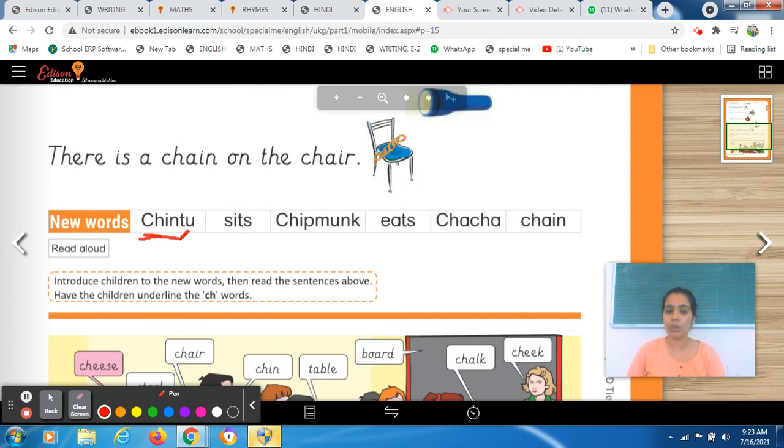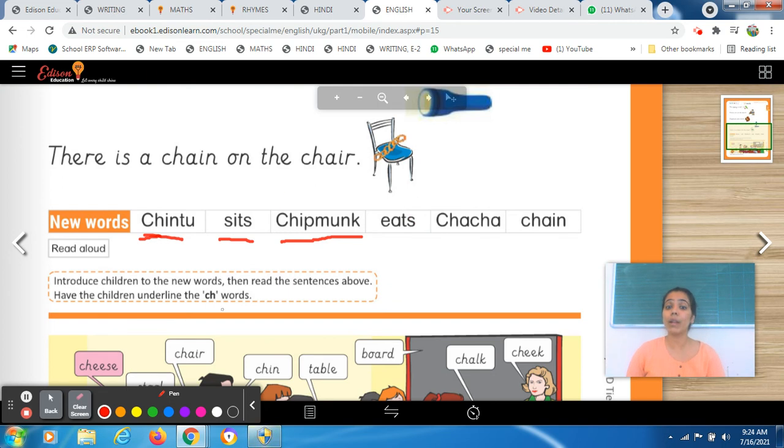How do you have to pronounce this word? It's chin tu, chin tu. Okay, is this clear to you all? Now come to the next word as well. So what is written over here? Sit. And there is an S, so at the end you have to give the s sound. Sits. Clear? Okay, now this is a very big word, but that is easy for us.